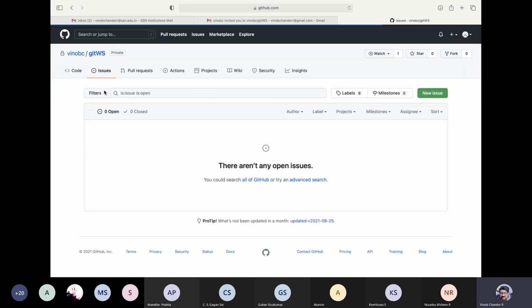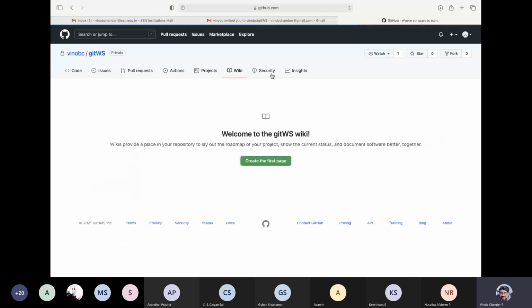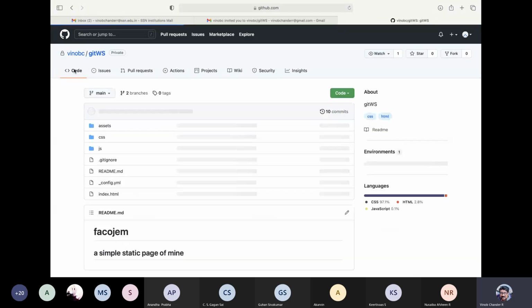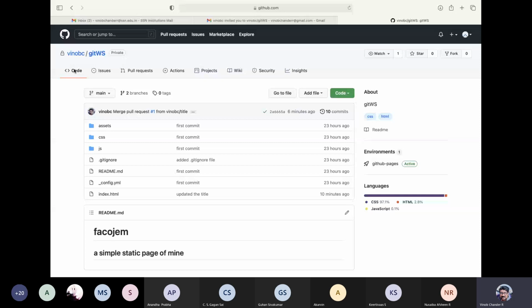You have the same things, issues, pull requests, one which has been closed because we have merged it, and all the same tabs you can see here as well. But again, you have this particular code available that you can now make use of to actually collaborate with your collaborators. Okay.